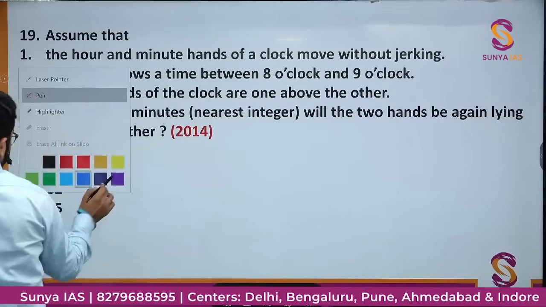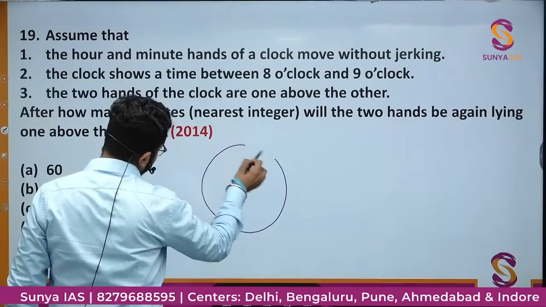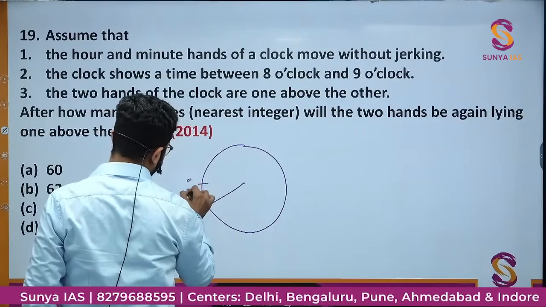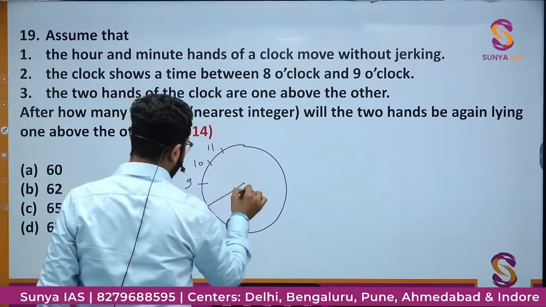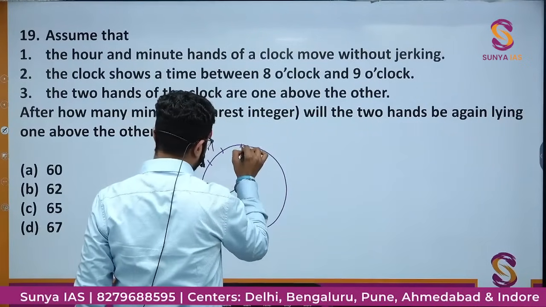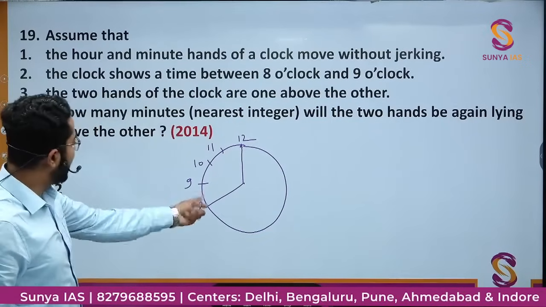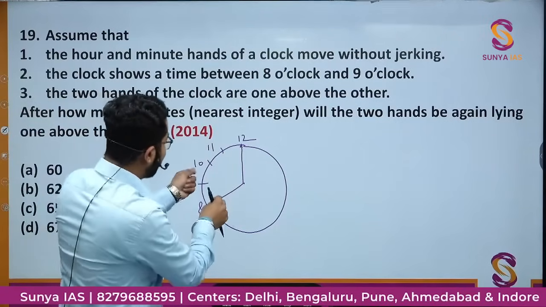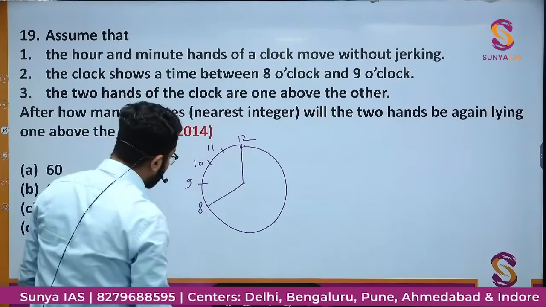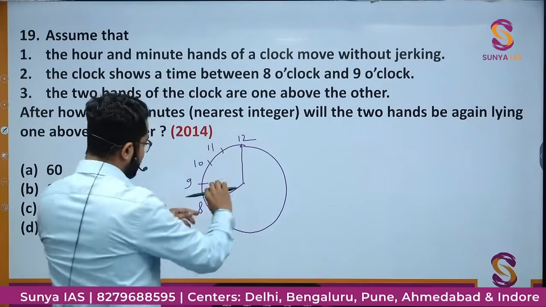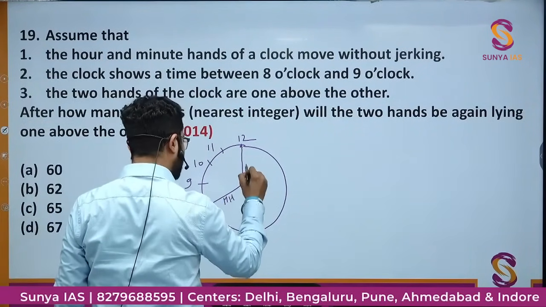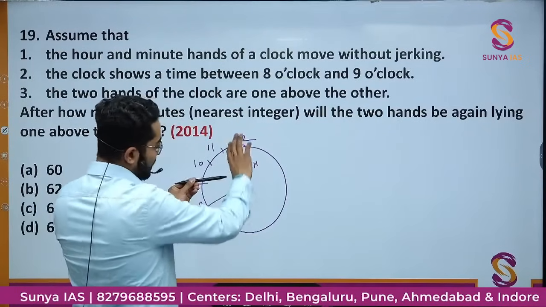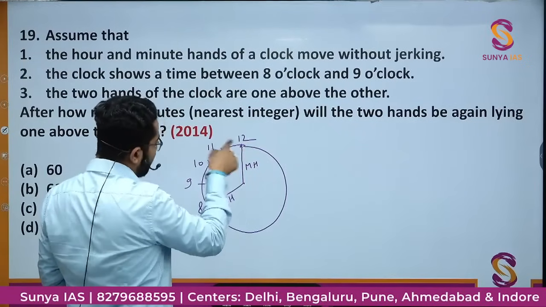So what it is saying, if this is the clock, this is 8, this is 9, this is 10, this is 11, and this is 12. So between 8 to 9 they are one above the other, and again when they will be one above the other. This is the hour hand, this is the minute hand. This will move like this, and in 1 hour this will move one round.